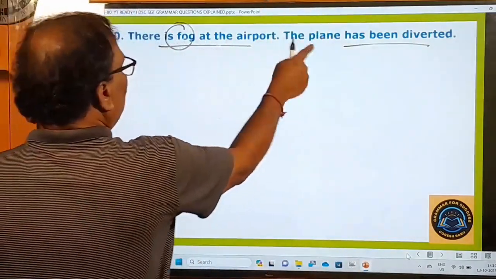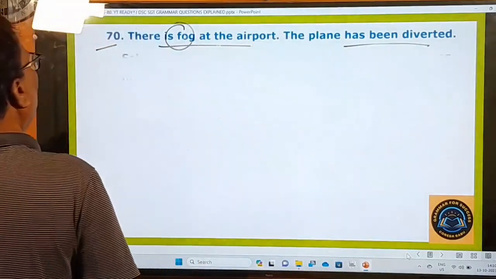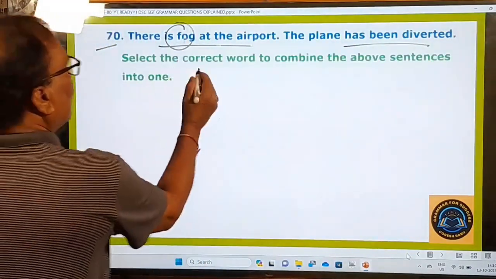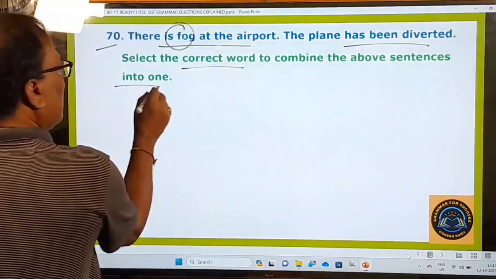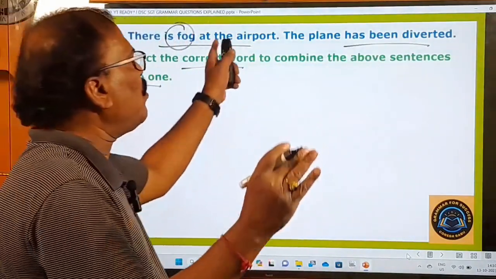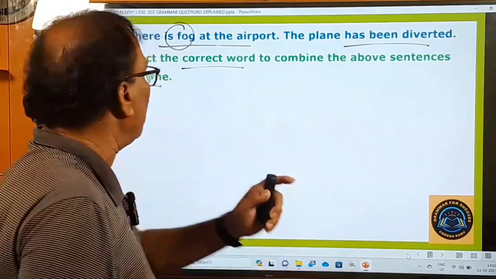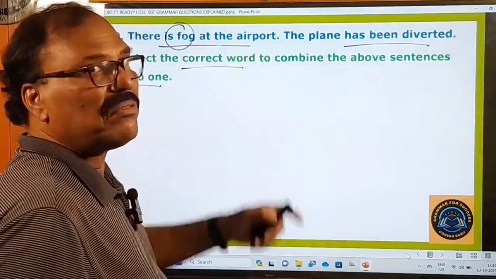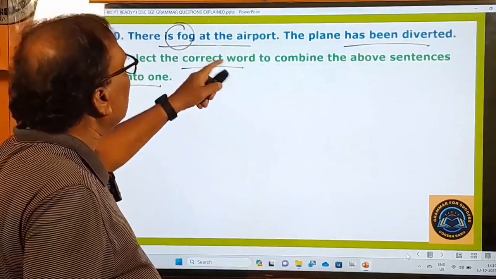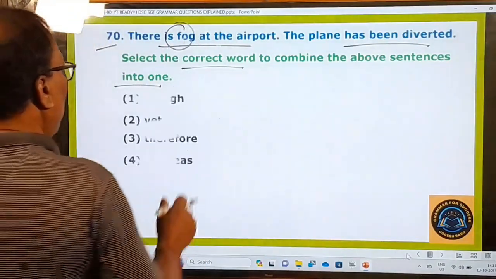So these are the two statements given here, and what is the examiner asking you to do? Select the correct word to combine the above sentences into one. To combine these two statements together into one single sentence, what conjunction is to be used? What correct word he is asking, but actually what connecting word must be used here, right? What are the options given?